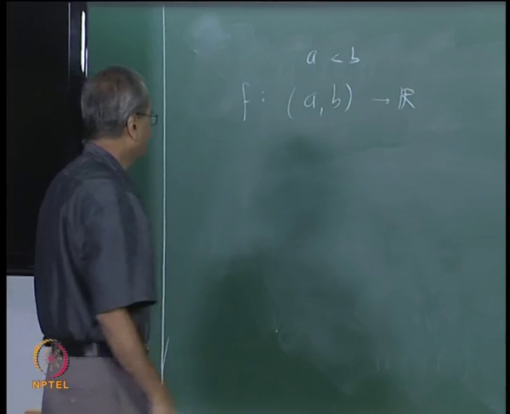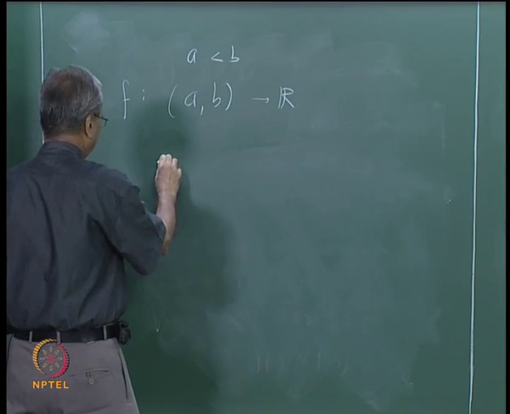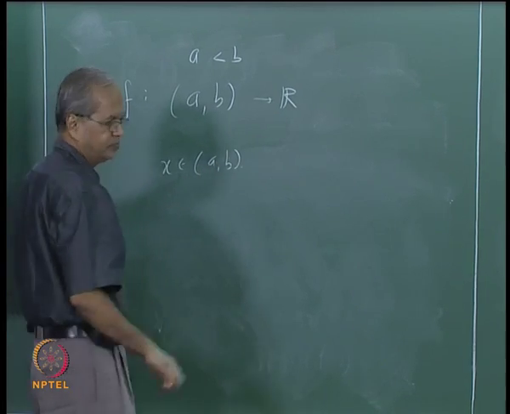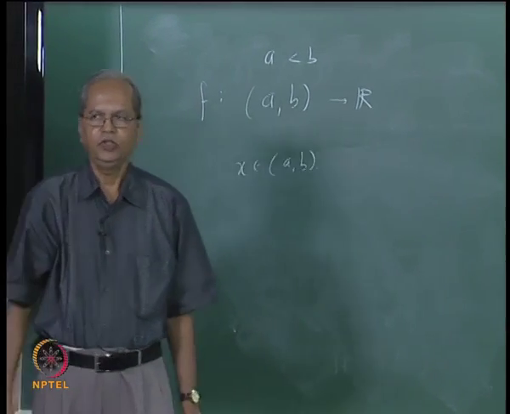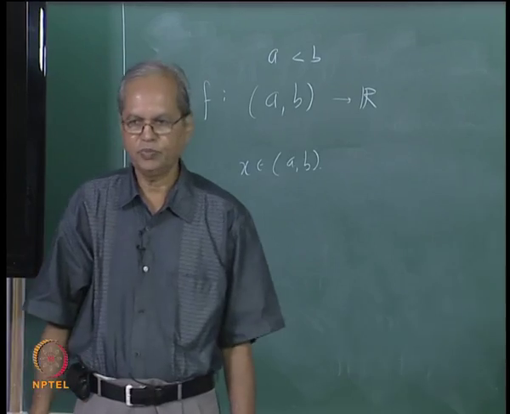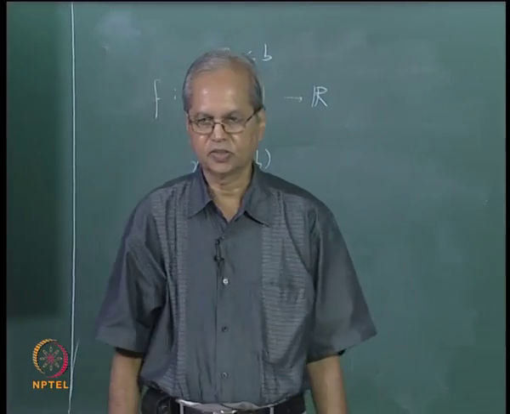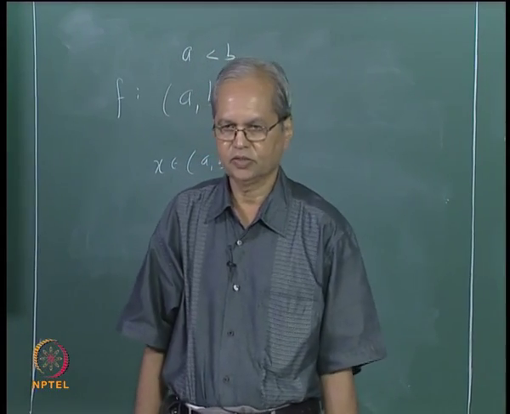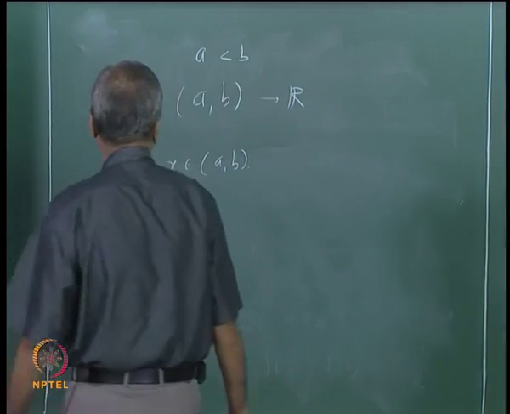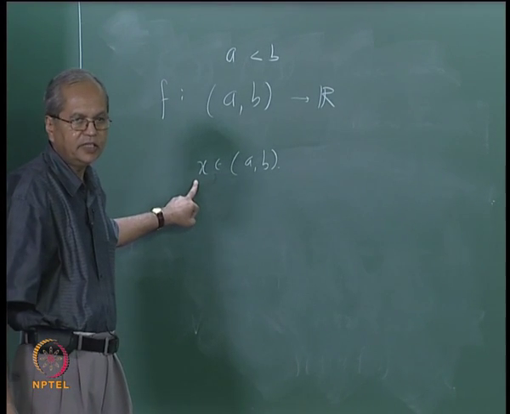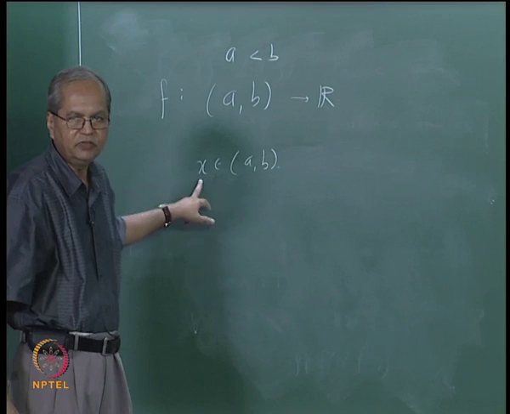And suppose we look at, say, x in (a, b). We have already defined what is meant by saying that f is continuous at x. And if f is not continuous at x, we say that x is a point of discontinuity of f.